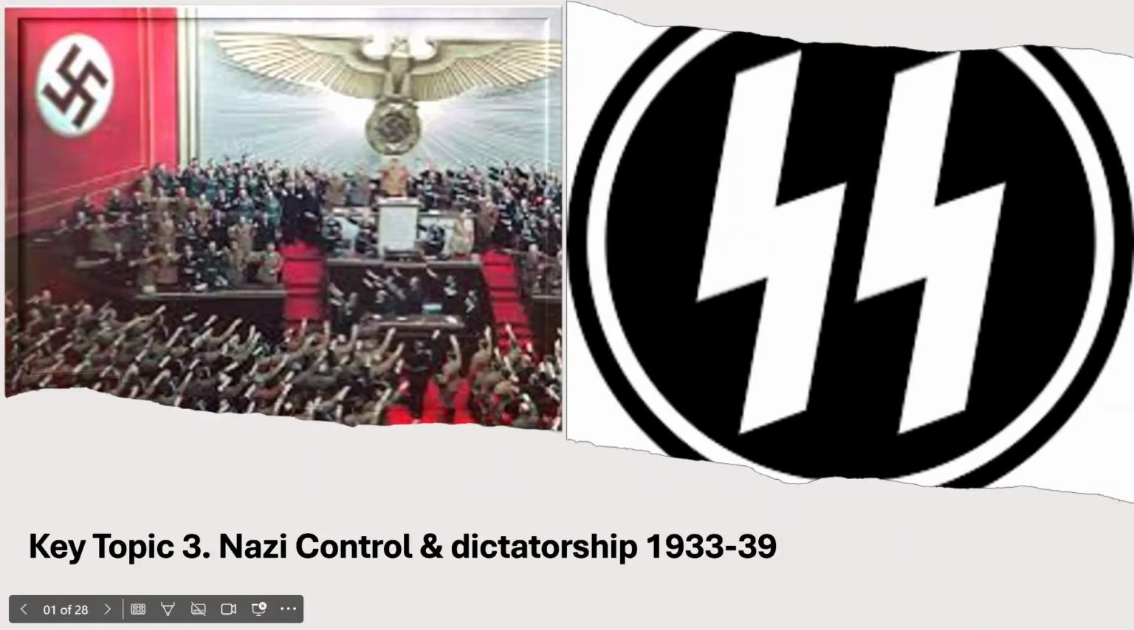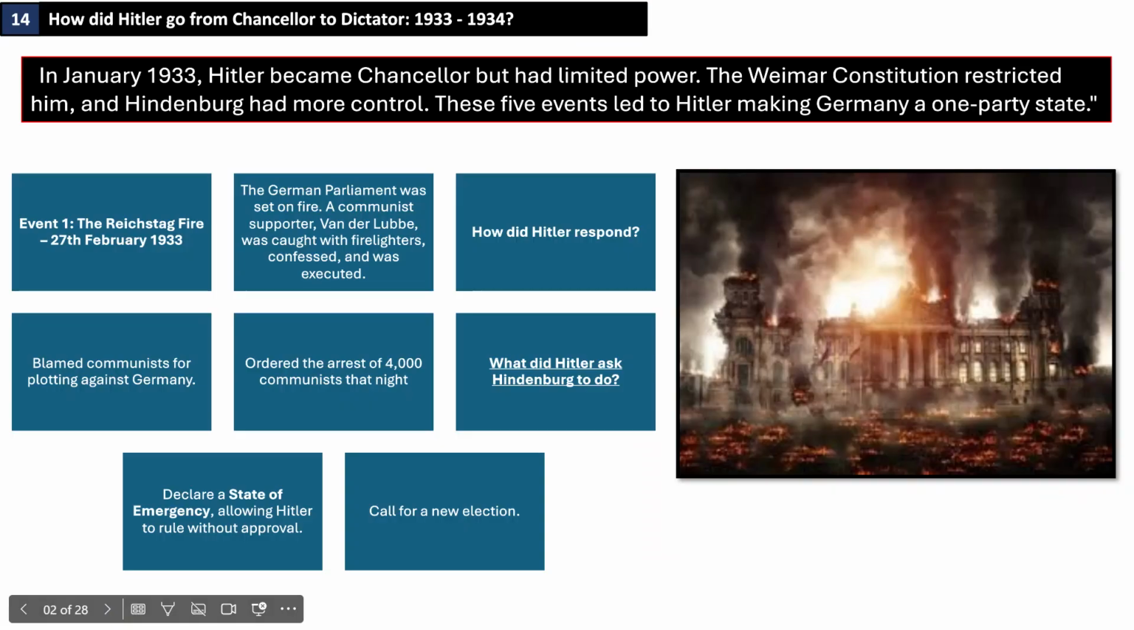Okay, everyone, we're looking at key topic 3, Nazi control and dictatorship. Obviously, this is quite an important part of the course, and I think we will get a question about this. So, firstly, we've got to look at how Hitler went from being chancellor to being a dictator. Here is how he did it.